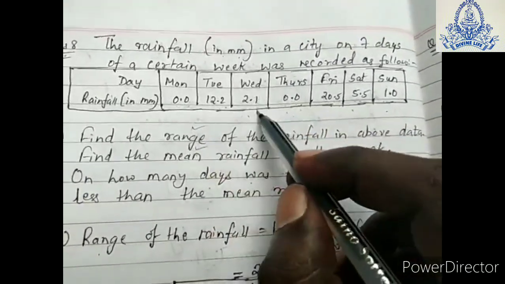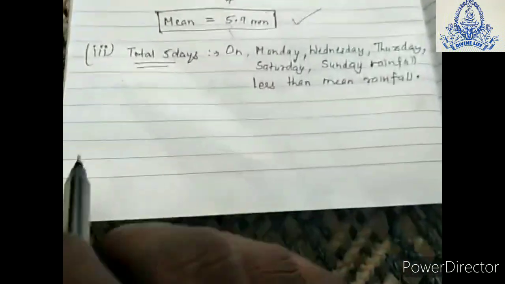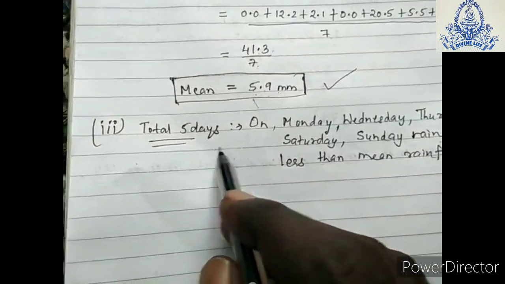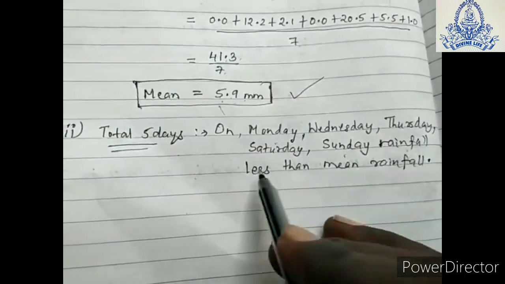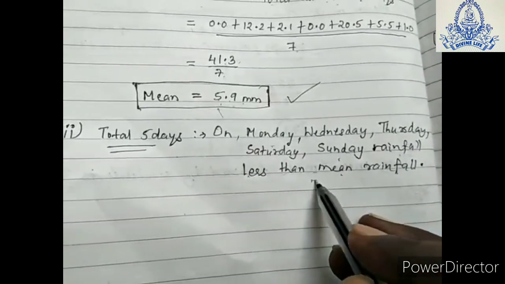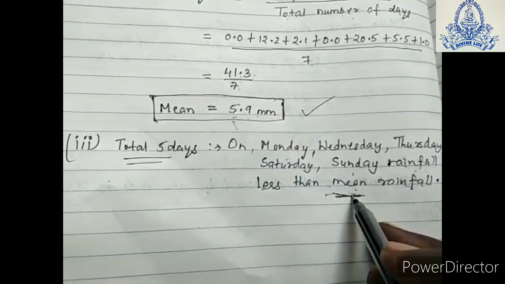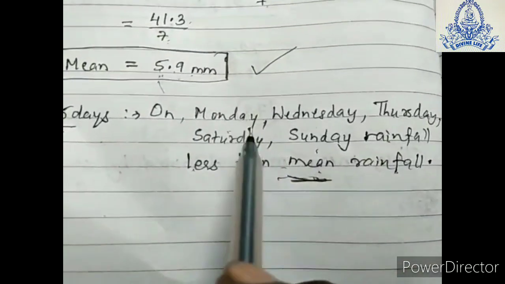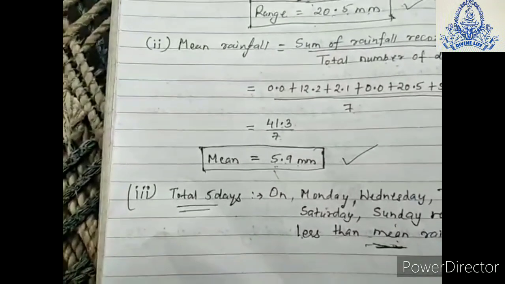So Monday, Wednesday, Thursday, Saturday and Sunday. So your answer is total 5 days. On Monday, Wednesday, Thursday, Saturday and Sunday, the rainfall is less than the mean rainfall of 5.9. Out of 7 days, on 5 days the rainfall is less than the mean rainfall. This is the answer which we get.